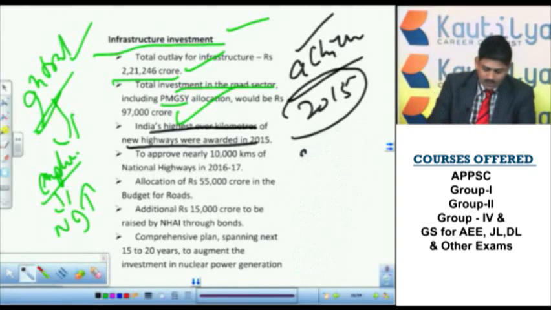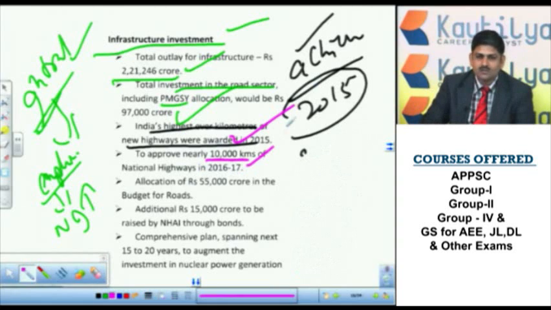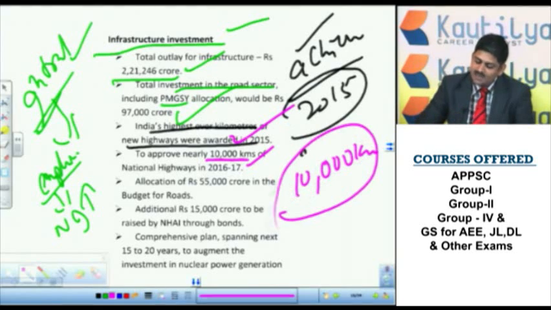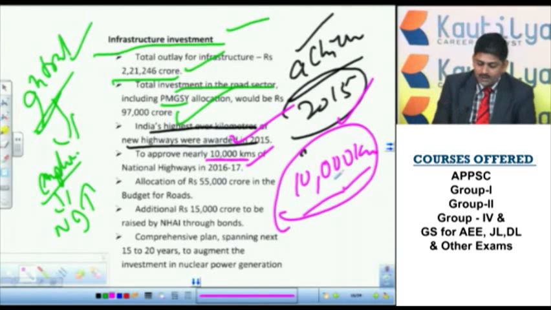Now, what is the government aiming at? The government wants to approve 10,000 kilometers of national highways in 2016-17. This is the highest ever. That means in this particular financial year, they will construct 10,000 kilometers of highway. The distance of the highways that will be constructed in this financial year is 10,000 kilometers, the highest ever target. So the total allocation for roads is 50,500 crores.